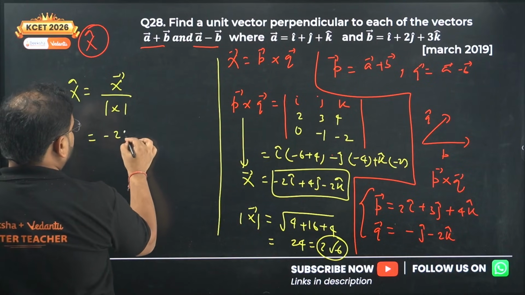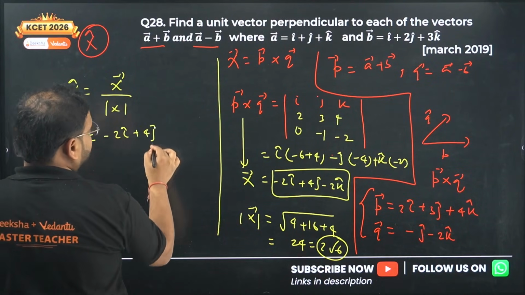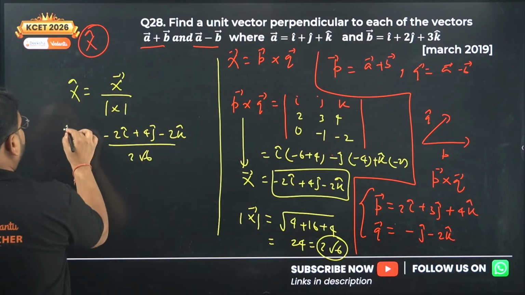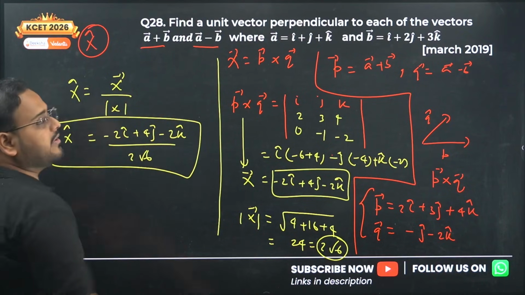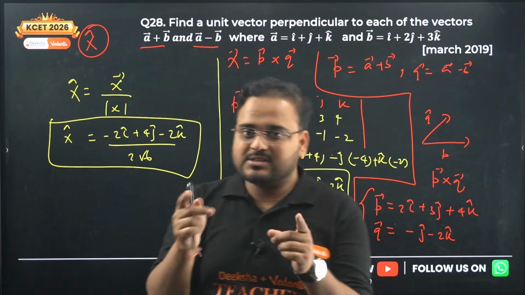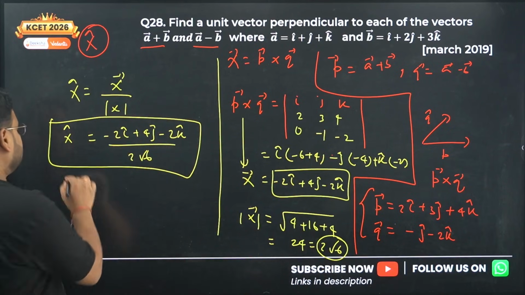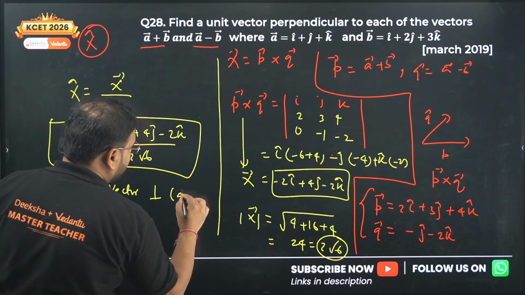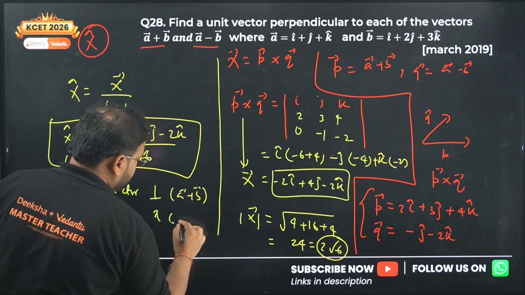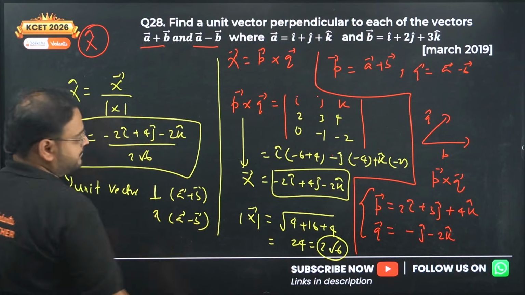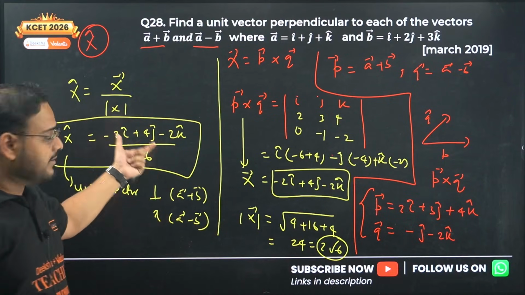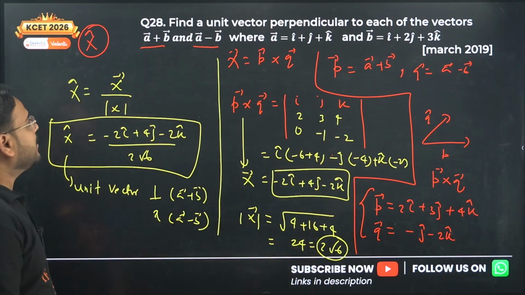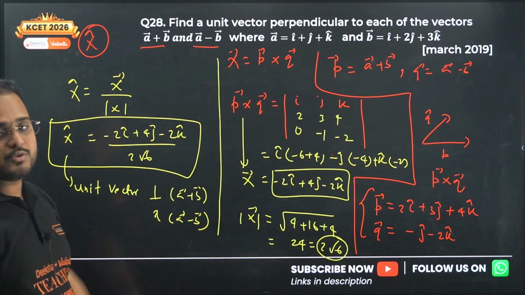So -2 i cap plus 4 j cap minus 2 k cap divided by 2 root 6 is the value of your unit vector perpendicular to the vectors given as a plus b and a minus b. What is this value given as? x cap. This is a unit vector perpendicular to what? A plus b and a minus b. Both of these vectors are perpendicular to the direction of the resulting p cross q in this case, not a cross b. Okay, so clear? The answer is -2, 4, -2 upon 2 root 6.